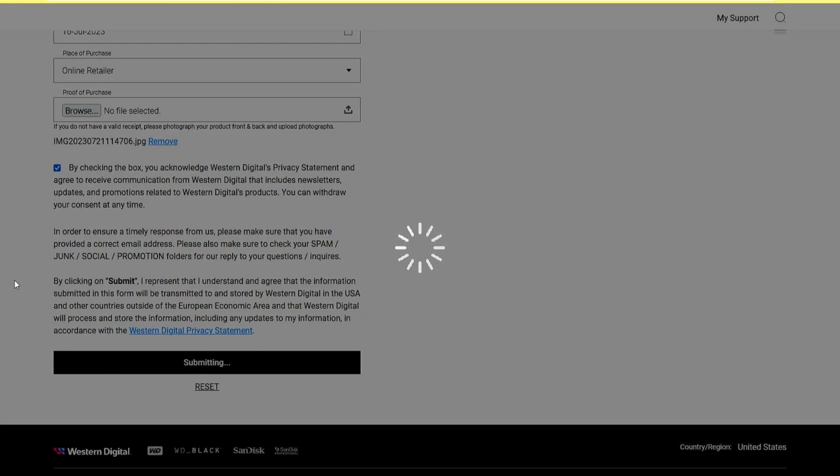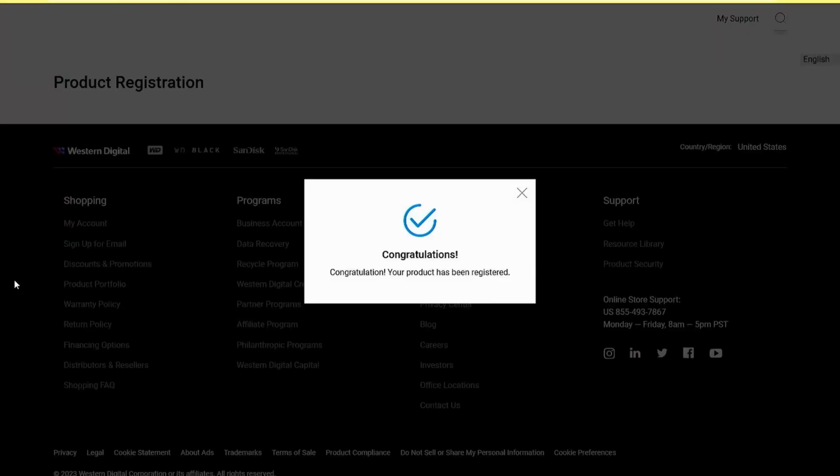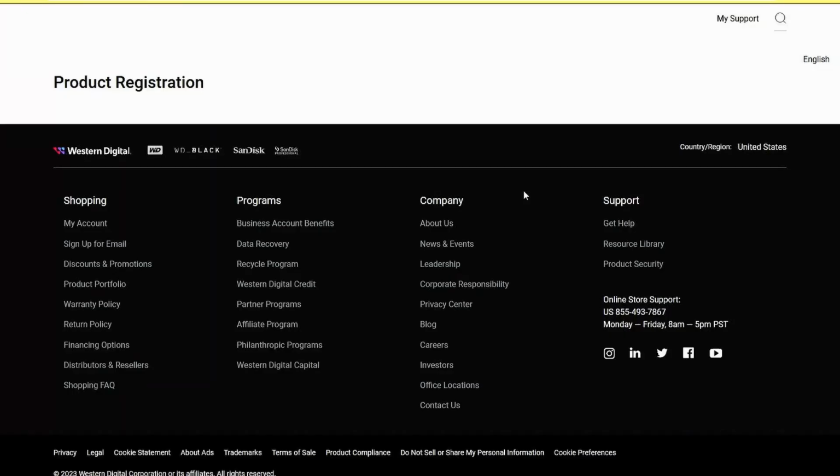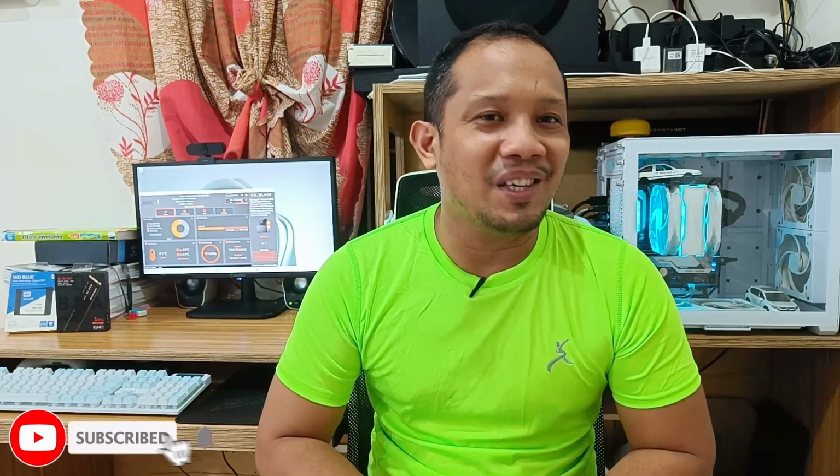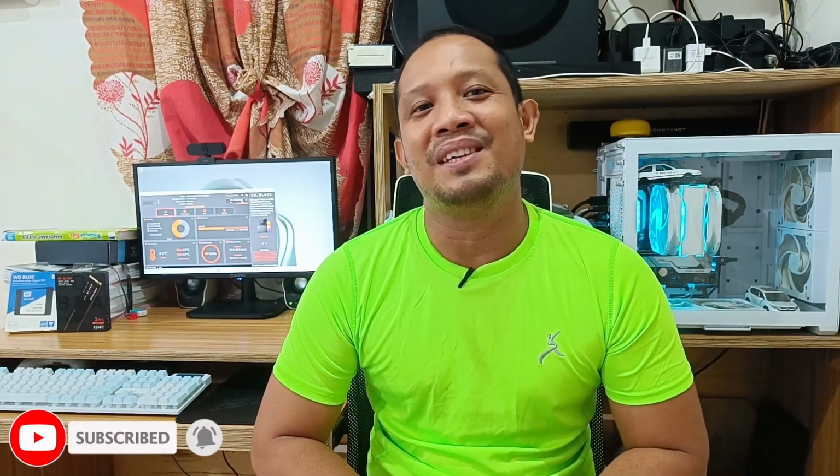So from that portal, you need to input yung inyong information, just such as yung item, yung brand na binili ninyo, customer information, yung receipt or proof na pinurchase ninyo yung item na yon. And then once you register your item, pwede ka na mag-raise ng any concerns if in case nagkaroon ng issue yung drive mo later on, and then at the same time, for the warranty purposes. So after you perform those 5 steps, enjoy using your new NVMe na drive.